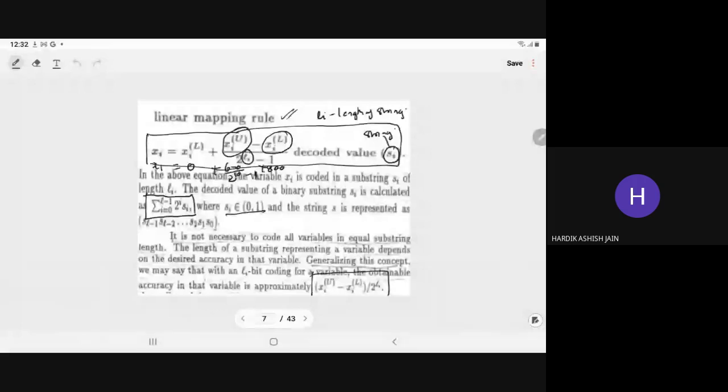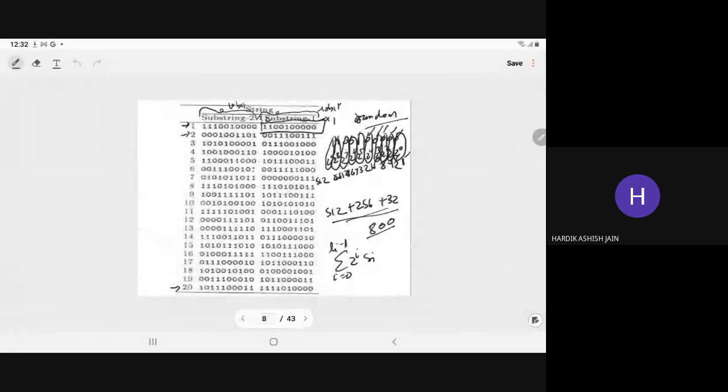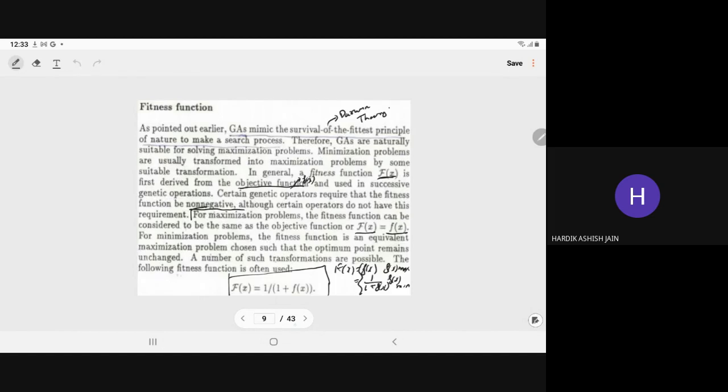Okay, understood, sir. Means here x1 is equal to lower value plus upper value minus lower value over 2 to power 10 minus 1 into 800, that is 6 upon 1023 into 800. If you have the calculator side by side, you can check. 6 upon 1023 into 800. If you have the calculator, you can check yourself.